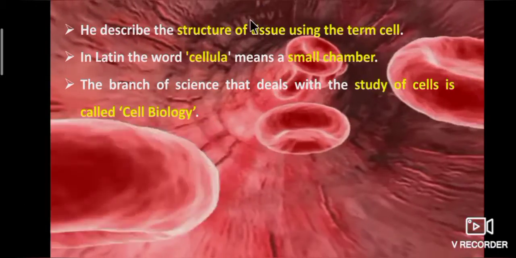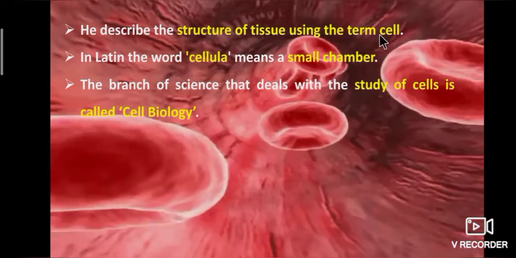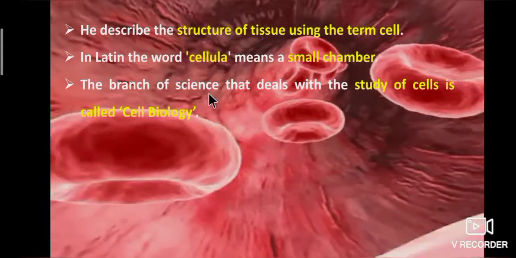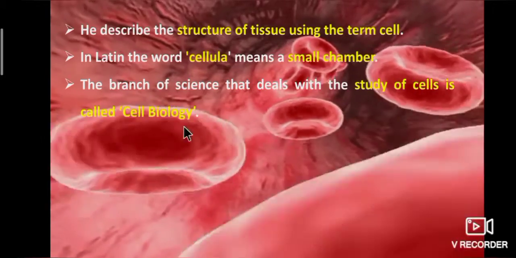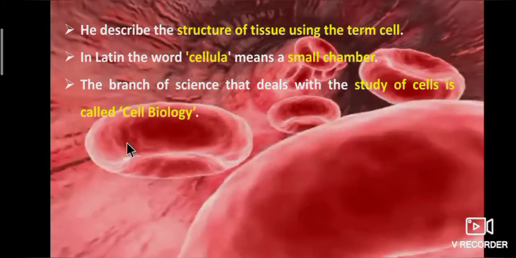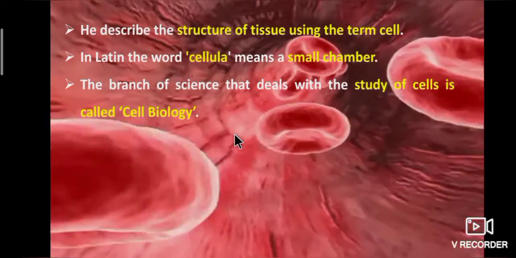He described the structure of tissue using the term cell. In Latin, the word cella means a small chamber. Cellula means a small chamber. The branch of science that deals with the study of cells is called cell biology.